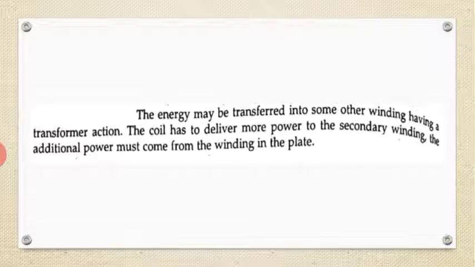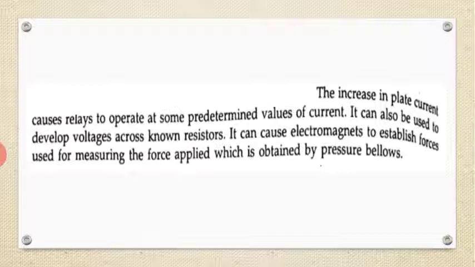Here the increase in the plate current causes the relay to operate. Depending upon the pressure, a voltage develops in the secondary winding. The coil has to deliver more power to the secondary winding, and the additional power must come from the winding in the plate circuit. If the pressure exceeds the predetermined value we set, the current exceeds its limit, so the relay will be operated.